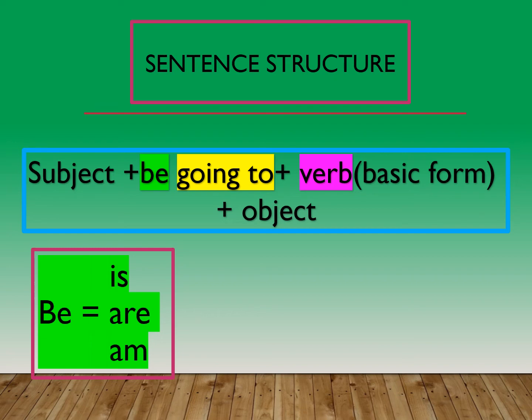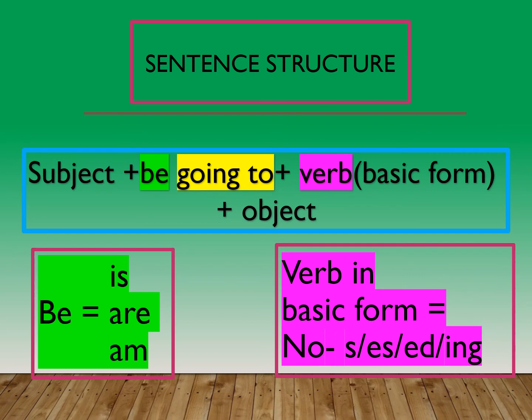The verb be can be is, are or am. It depends on who the subject is. The verb is in its basic form, which means there is no s, no es, no ed, or no ing added to the verb.